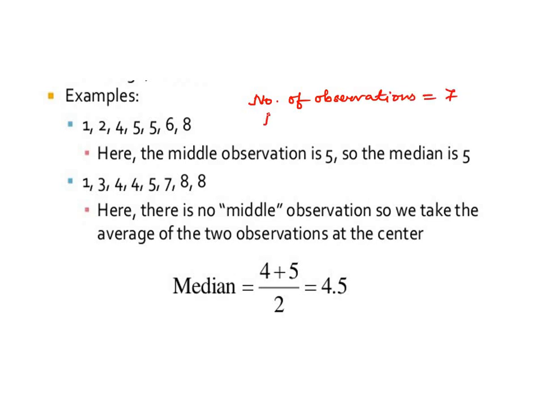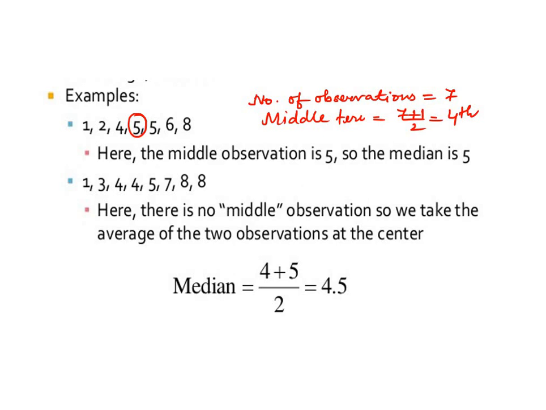So the middle term will be (7 plus 1) by 2, that is equal to the fourth term. The fourth term here is 5. So the median of this data is 5.